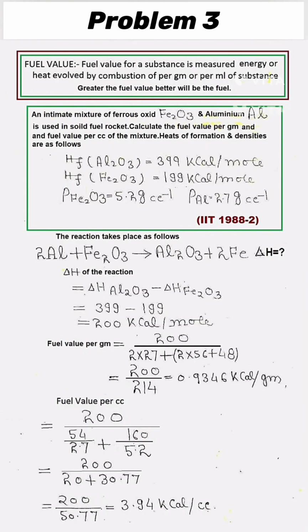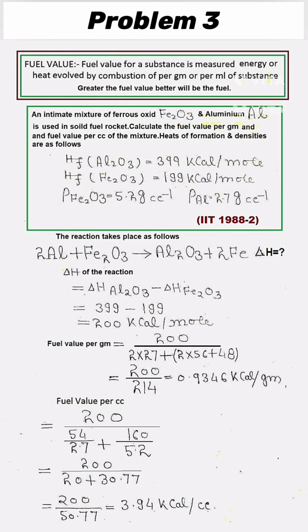Most of the substances on oxidation provide energy. A fuel is a substance which on oxidation provides sufficient energy which can be utilized for practical work. The fuel value is defined as the energy released per unit weight or per unit volume of the fuel utilized.